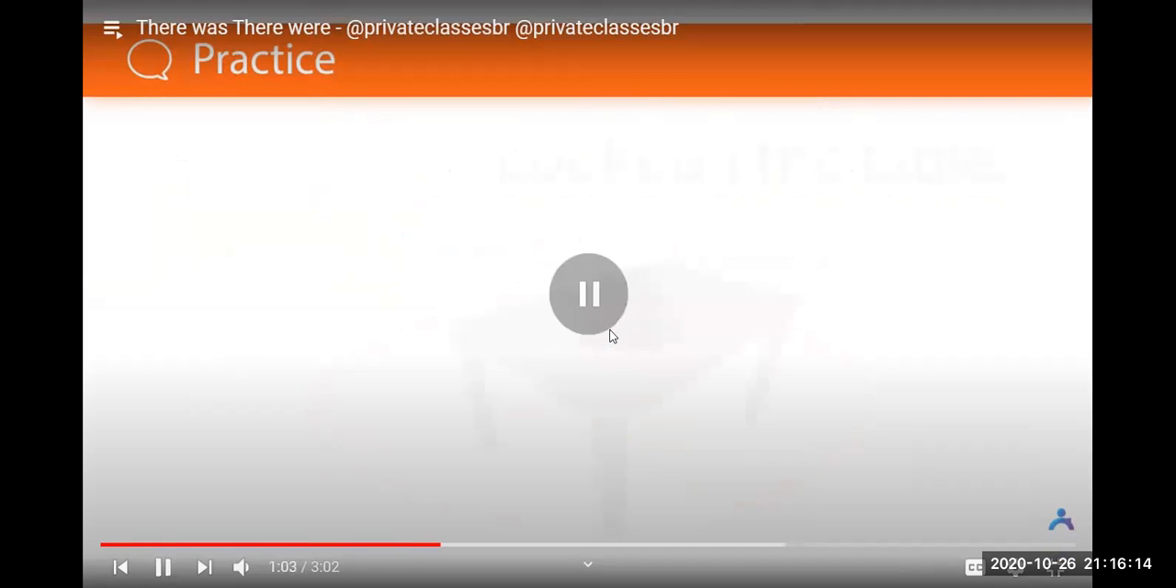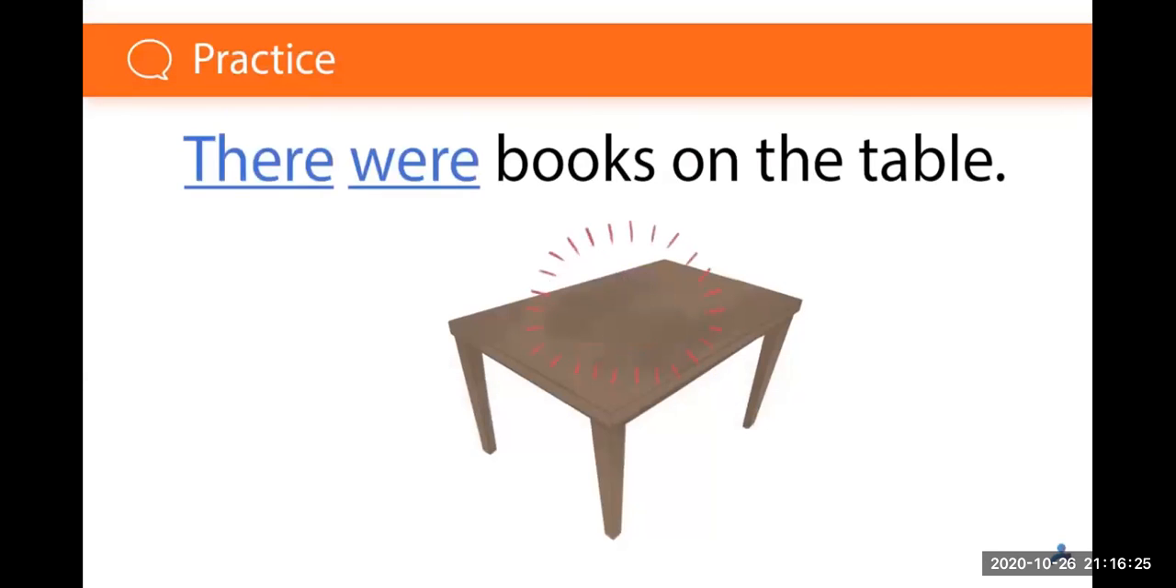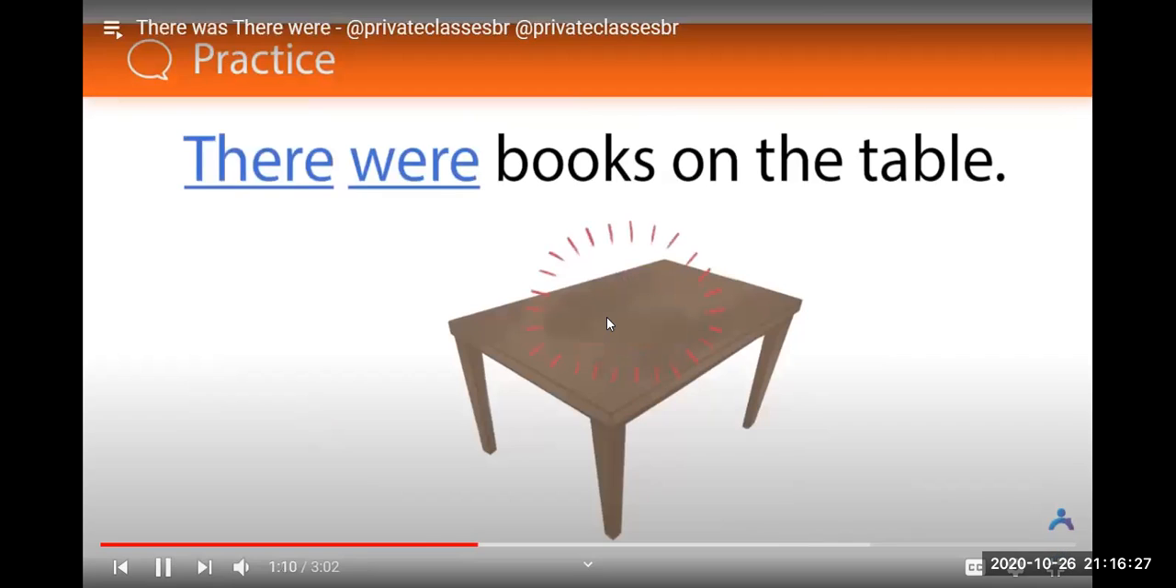Okay. Let's see the next one. What can we say here? There were. There were, right? There were books on the table. There were books on the table.